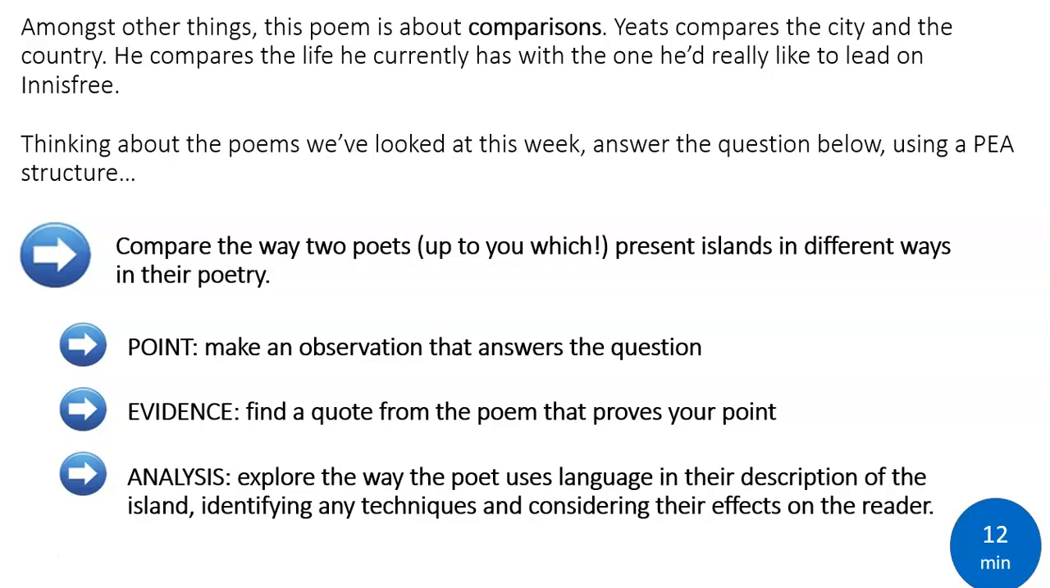So if that's an important theme of the poem, comparisons, let's take that a little step further, because it's really important for us to develop our skills in comparing poems, as this will be a really important aspect of our preparation for GCSE. Thinking about the poems we've looked at this week, answer the question below using a PEA paragraph structure, please. So compare the way two poets, and it's up to you which, present islands in different ways in their poetry. Thinking about the three poems we've looked at this week. That's Island Man by Grace Nichols, Crusoe in England by Elizabeth Bishop, and The Lake Isle of Innisfree today by W.B. Yeats.